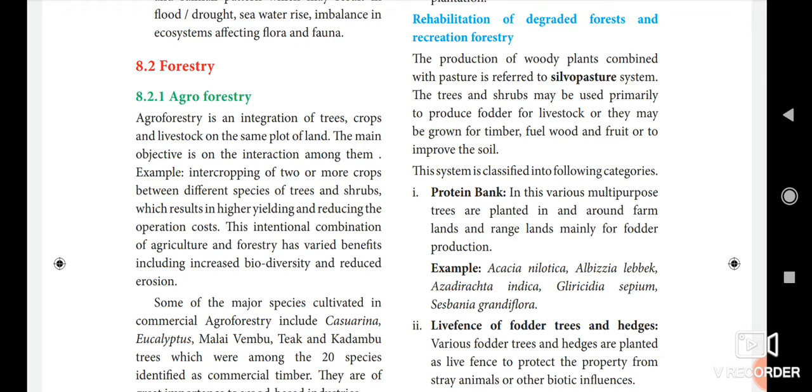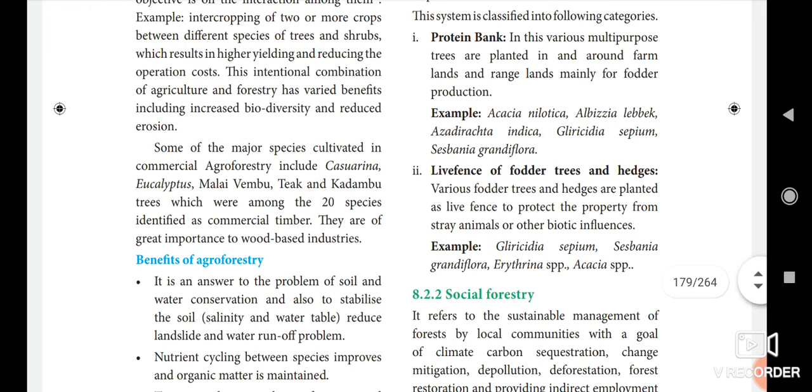Here the main objective is the interaction among them. For example, intercropping of two or more crops between different species of trees and shrubs, which results in higher yield and reduced operation cost. The intentional combination of agriculture and forestry has varied benefits, including increased biodiversity and reduced erosion. Some of the major species cultivated in commercial agroforestry include Casuarina, eucalyptus, Malay bamboo, teak and kadambu trees, which were among the 20 species identified as commercial timber.